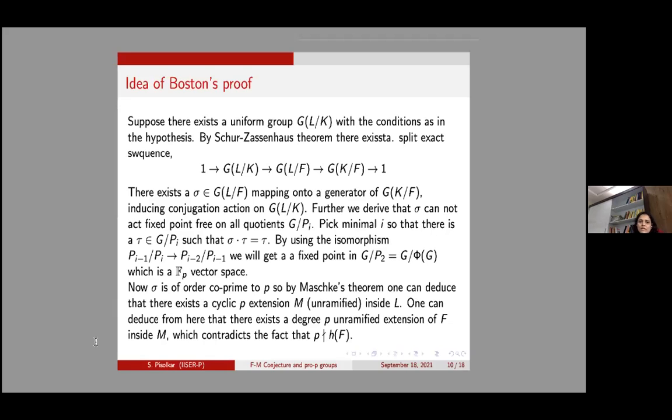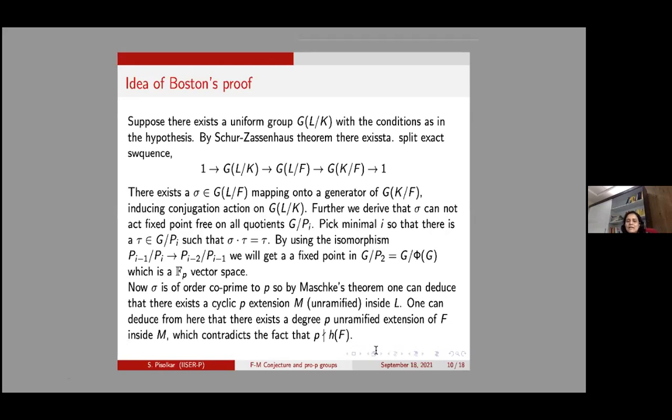So by Maschke's theorem, one can deduce that there exists a cyclic p extension N unramified inside L. And from there, one can deduce that there is actually a degree p unramified extension all the way down on F, inside this N. But that contradicts the assumption that p does not divide the class number of F.